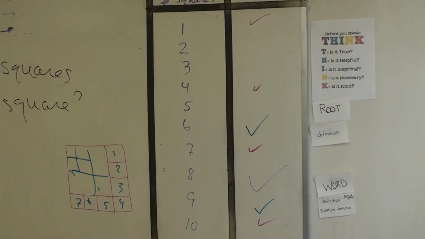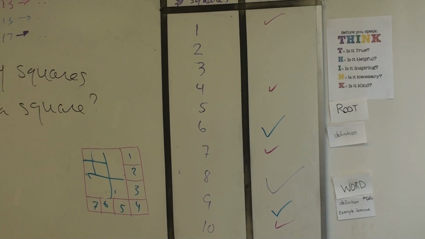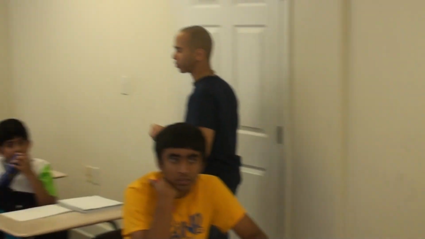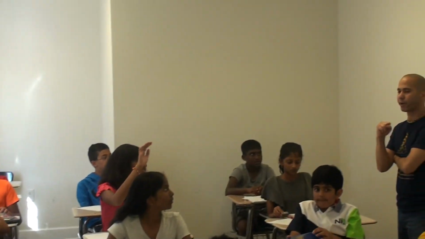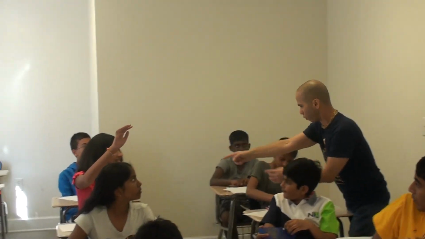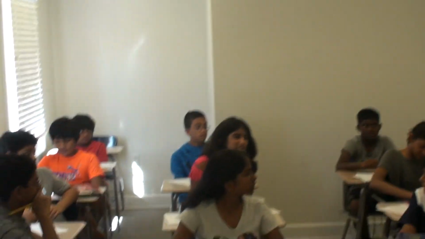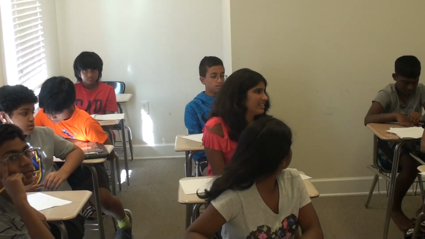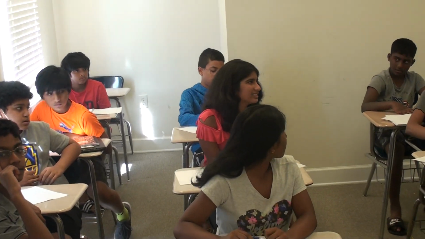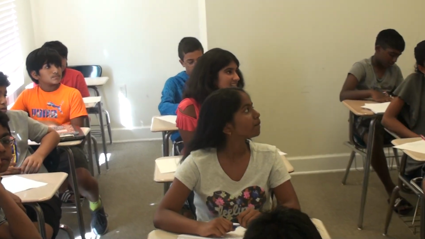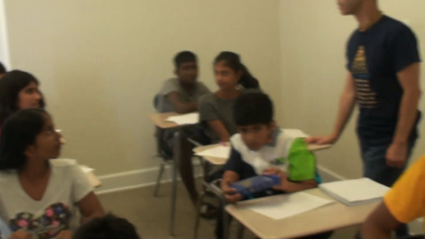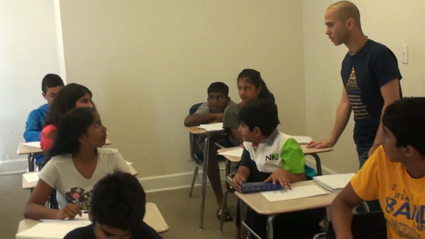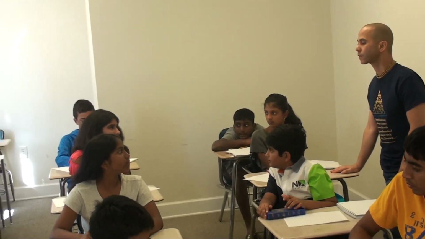And then 2 and 3 can't be made because, like I said before. Okay, let's hear why. Why can we not make 2 and 3? Let's see if we can hear a convincing argument. Well, it can't be 2 because even if you do one cut, you're going to get 2, but they're going to be rectangles. And if you do multiple cuts, then you're going to get a greater number. And it has to be 2 squares.